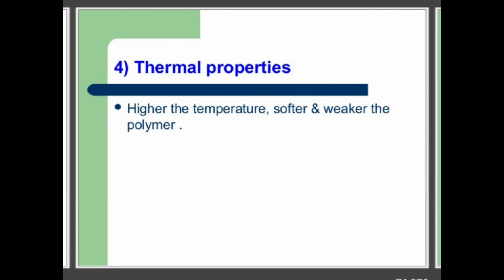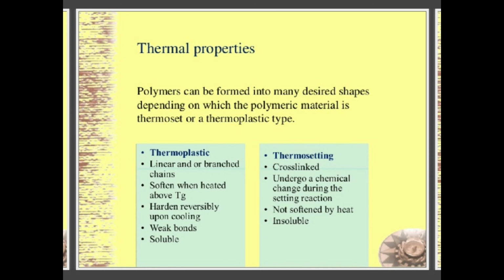Then thermal properties. Thermal properties: the higher the temperature, the softer and weaker the polymer. Polymers can be formed into many desired shapes depending on whether the polymeric material is thermoset or thermoplastic. I already discussed how thermoset and thermoplastic resins behave. Then what do you mean by thermoplastic, what do you mean by thermoset, and how molecular weight depends, what is the glass transition temperature. All that we can discuss once again under the glass transition temperature, right?